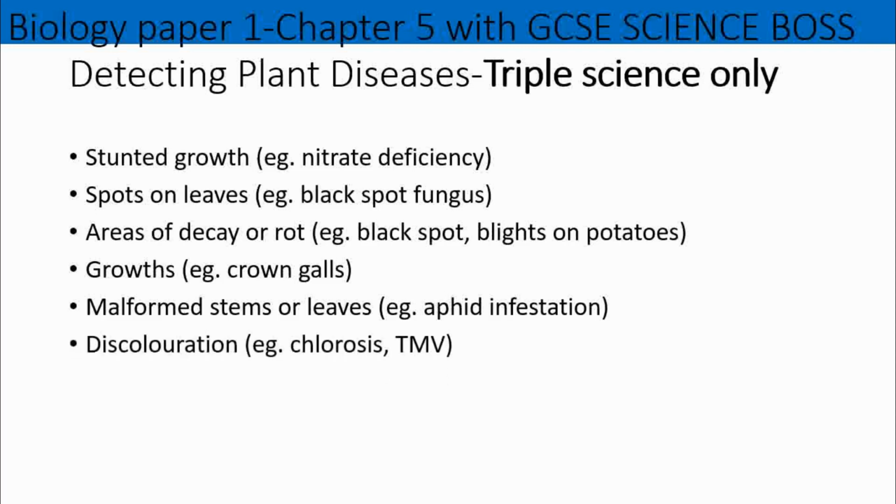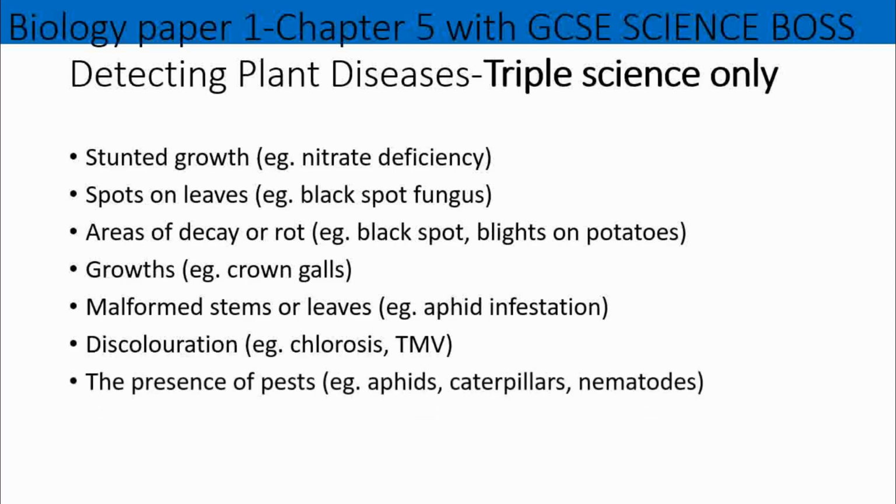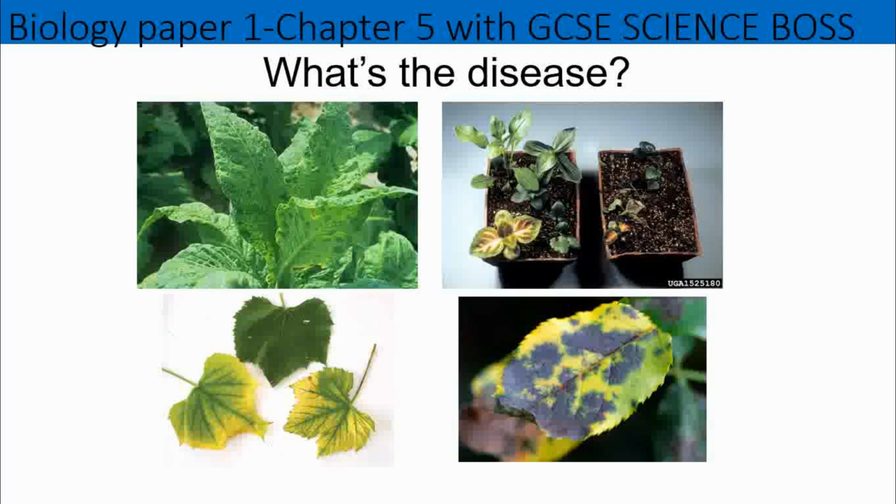Discoloration, so do you have any sort of yellowing? It's possibly chlorosis or TMV. And if you have the presence of pests. Depending on what you are observing, these are the different possibilities of diseases which are happening to the plants. You need to know that, triple scientists. So here are some. Have a look and see if you can identify what these diseases are.